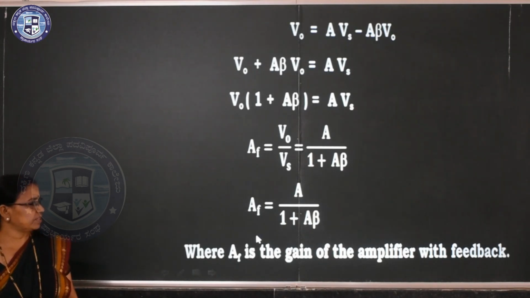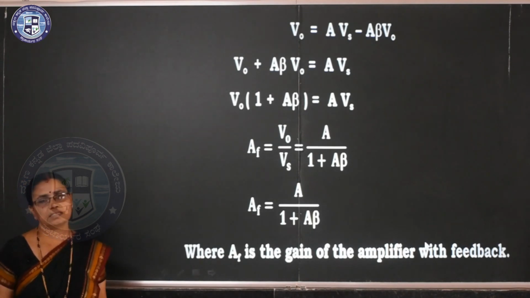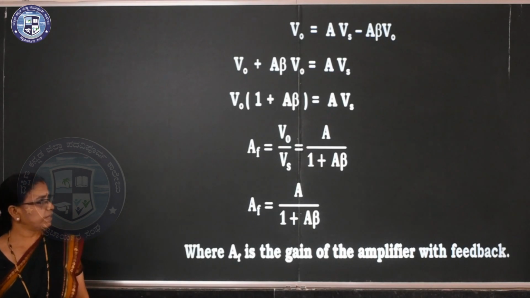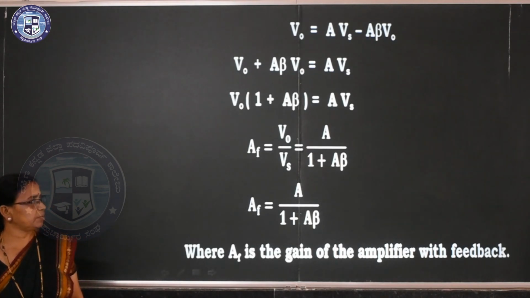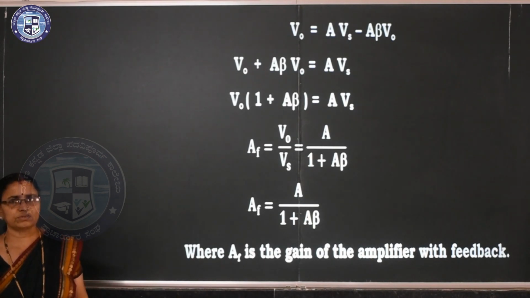Where AF is the gain of the amplifier with the feedback. Clear? AF is the gain of the amplifier with feedback. So what is the expression we are getting? This expression is very important. AF is equal to A divided by 1 plus A beta. If you get the equation in the beginning, then it is only the continuation. So you can continue.